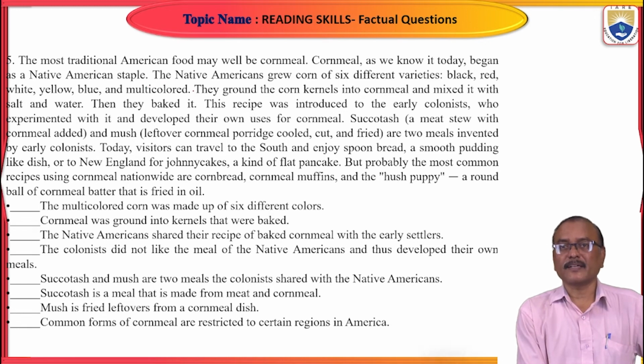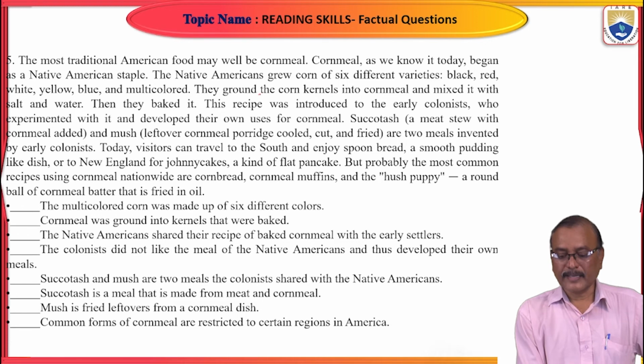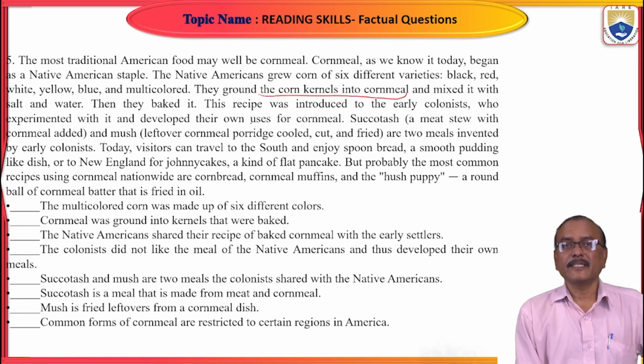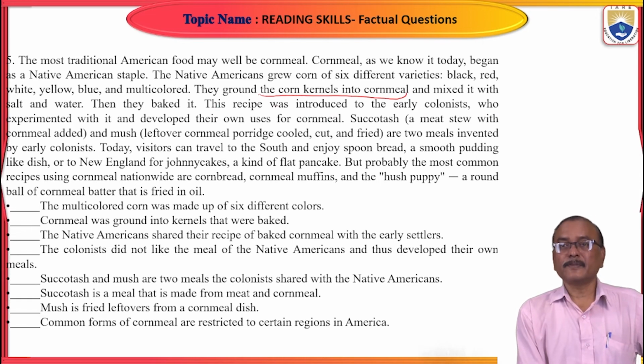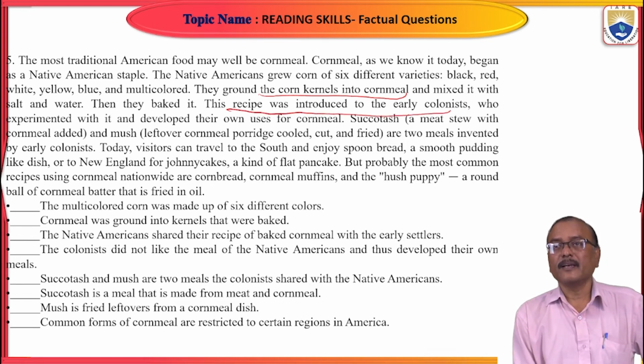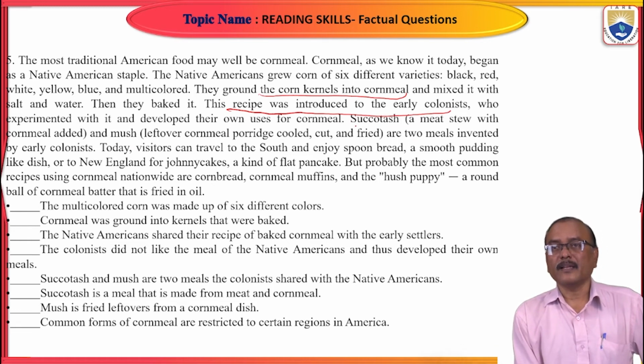Multicolored is one more color. They ground the corn kernels into cornmeal and mixed it with salt and water. Then they baked it. The recipe was introduced to early colonists who experimented with it and developed their own uses for cornmeal.